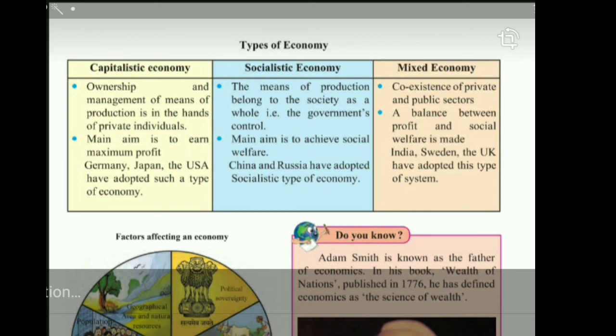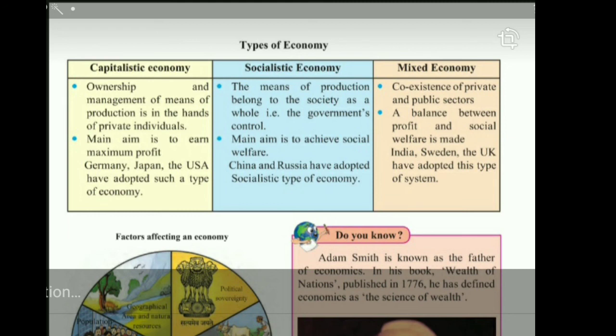In India, as you know, in the airline sector, we have Air India and Indian Airlines, which belong to the government of India. But Vistara, Go Air, and such other airlines belong to private individuals. Means there is a coexistence of public and private sector.